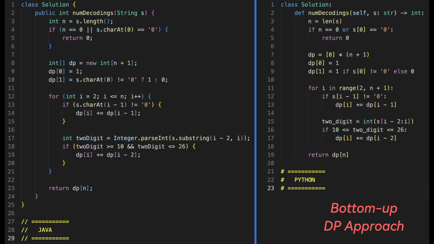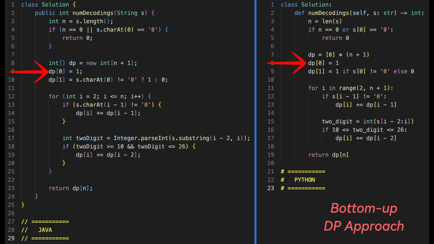Here is a quick code walkthrough of the algorithm we just talked about, with Java code on left and Python on right. First, let's get the length of the string. Let it be n. If the string is empty, that is n is equal to 0, or the string starts with 0, in that case, we will return 0 immediately, because decoding is not possible in these cases. Otherwise, we will create the DP array of size n plus 1 to store the decoding counts, where dp of i represents the number of ways to decode the substring of length i.